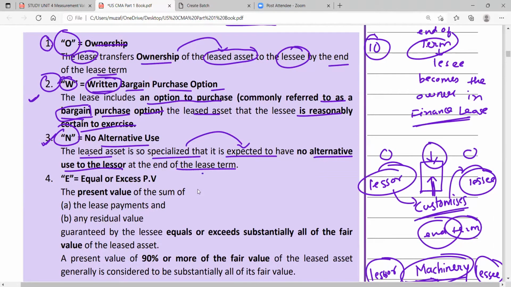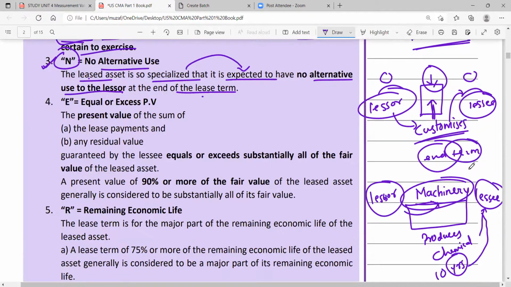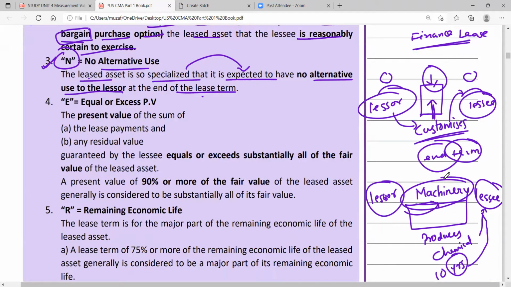Or else the question can come into your mind, why will that asset not be usable for the lessor? The lessor can use that asset. I'm not talking about property, I'm not talking about the building, I'm not talking about the shop. In case of those assets, there is alternative use for the lessor as well. In that case, that criteria is not fulfilled. This criteria can be in terms of machine, plant, or any other asset wherein there is no alternative use for the lessor.